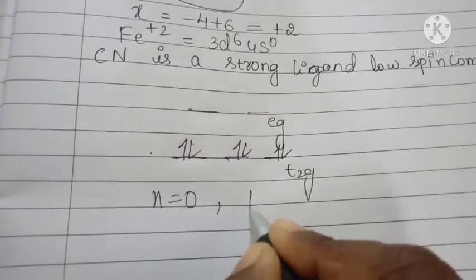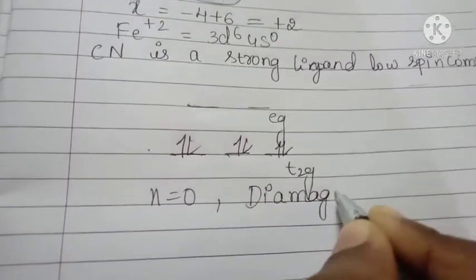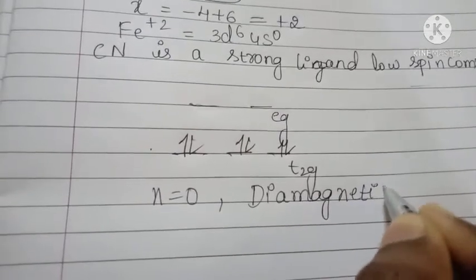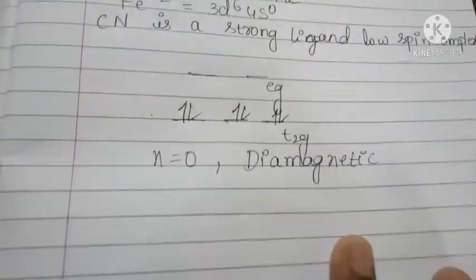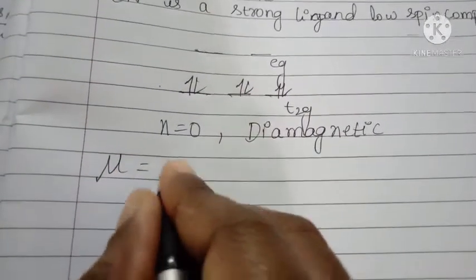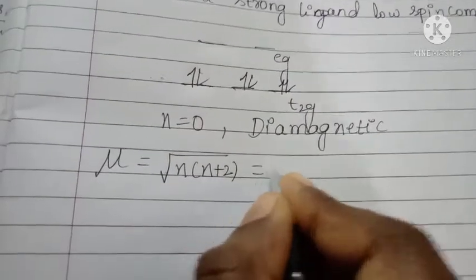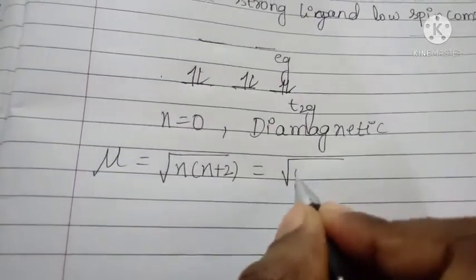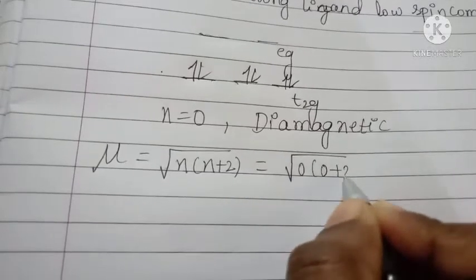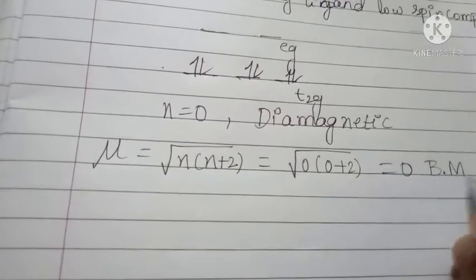Then it is diamagnetic because there are no unpaired electrons, and magnetic moment mu is equal to square root of n into n plus 2, which is equal to square root of 0 into 0 plus 2, which is equal to 0 Bohr magneton.